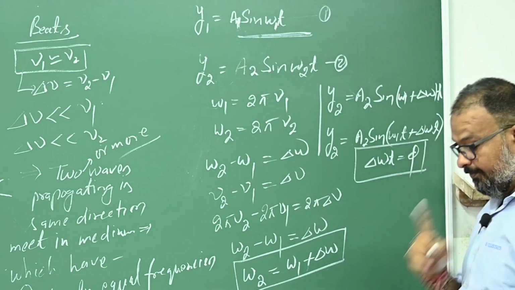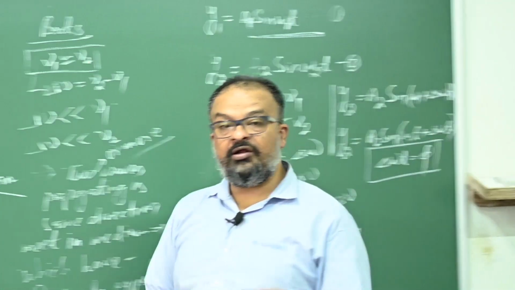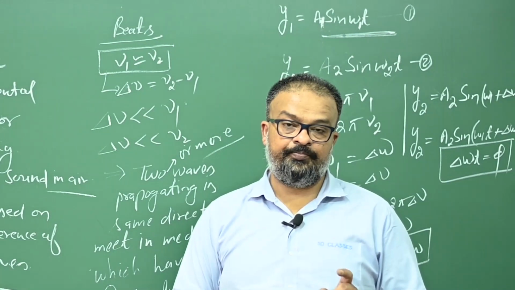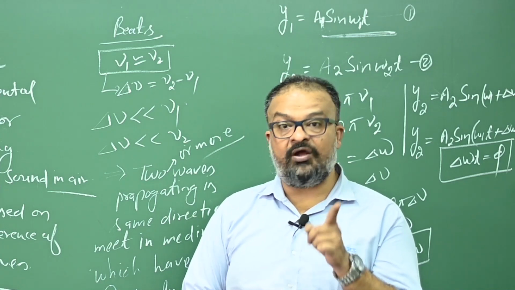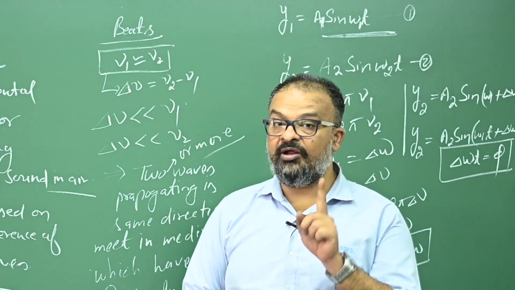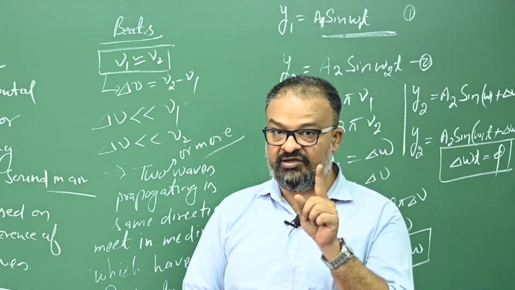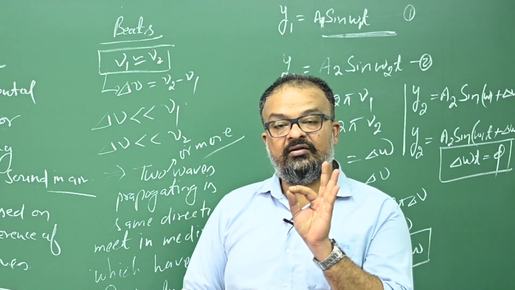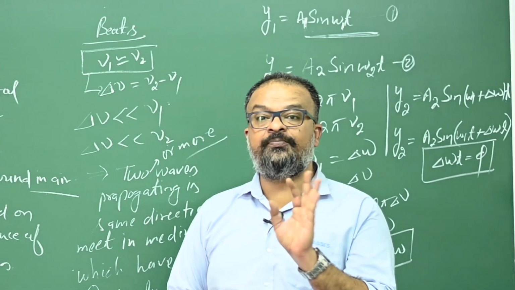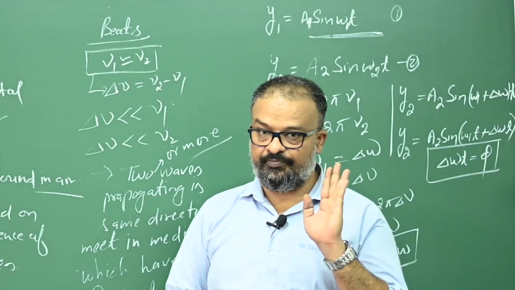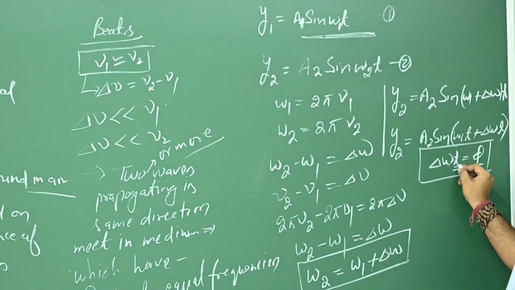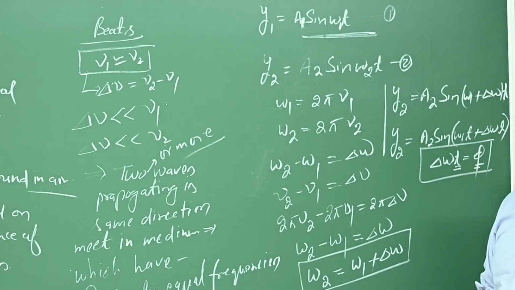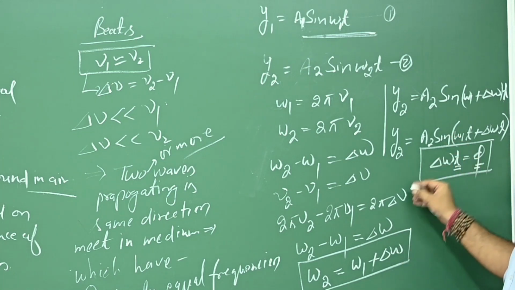Now listen again. When we were talking about the interference of waves, the phase difference between both the waves was phi, and that phase difference was constant. Why was it constant? Because both the waves had the same frequencies and they originated from two fixed points. So the initial phase difference was constant, right? But in the case of beats, the phase difference depends on time. That means the phase difference between the two waves will continuously change with time. Is that okay?